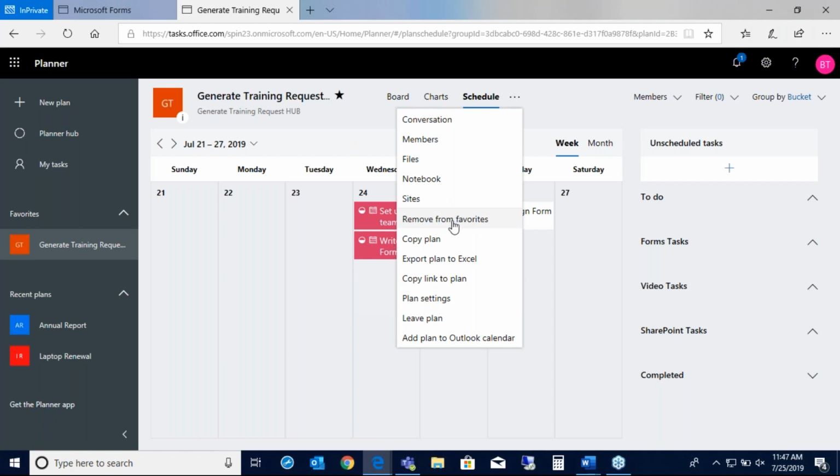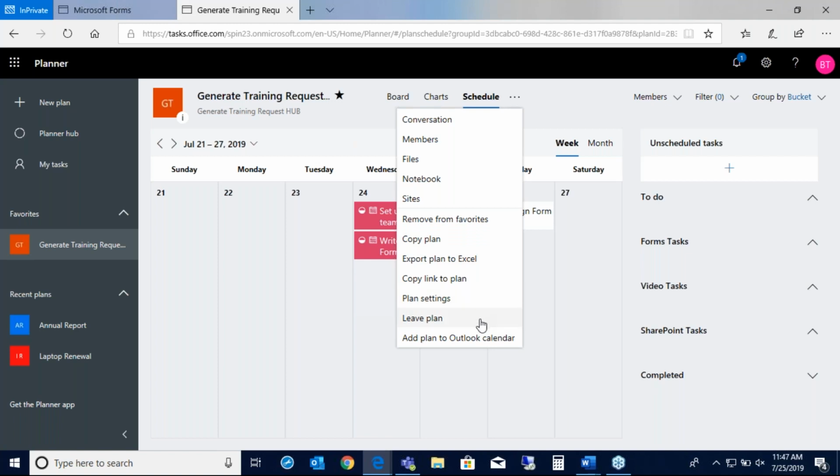Thank you, Jared. Some of the other features on here, they gave you another location where you can remove it from your favorites or add to favorites. Here is the function I was talking about earlier about copying the plan. This is nice if you have any replicated projects that you want to easily have set up. You can export the plan to Excel, copy the link to the plan. This is nice for sharing it with users. Plan settings, this is just some different options that you have about the plan.